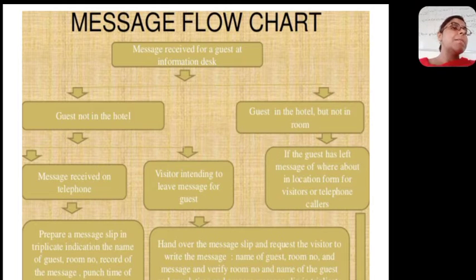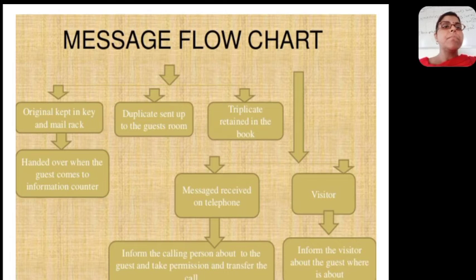This slip is also given to the person who has come to meet, so that he can write down whatever message he wants to give, whatever his mobile number is, whatever his name is, every piece of information, and at what time he came to visit. Every detail is written on the message slip.